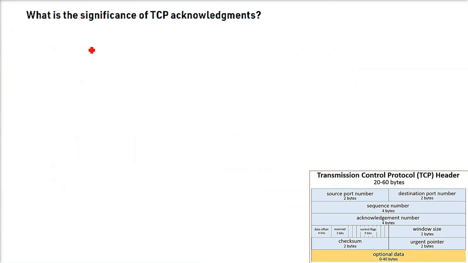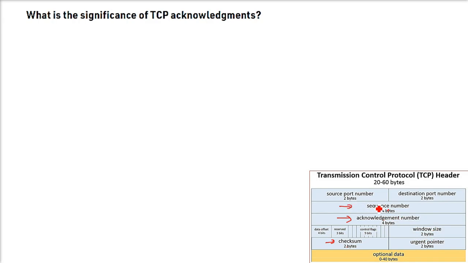What is the significance of TCP acknowledgements? See, the reliability of TCP lies in acknowledgement. The acknowledgement number is 4 bytes in the header of TCP. The sequence number is also 4 bytes in the TCP header. Checksum is 2 bytes. So the checksum, the sequence number and the acknowledgement number are all very important.